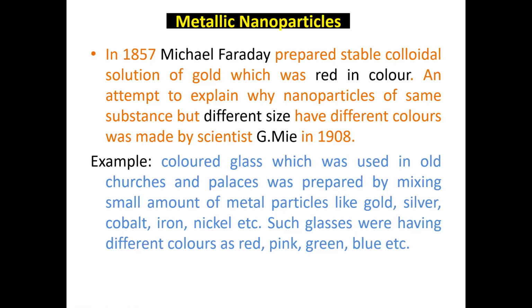We prepare nanoparticles from some metals, and what are these nanoparticles and how can they be characterized? In 1857, Michael Faraday prepared one stable solution. We just discussed this gold nanoparticle, which is a very stable colloidal solution, and it is red in color. So an attempt was made to explain why nanoparticles of the same substance but different sizes have different colorations. This theory was given by the scientist Mie.